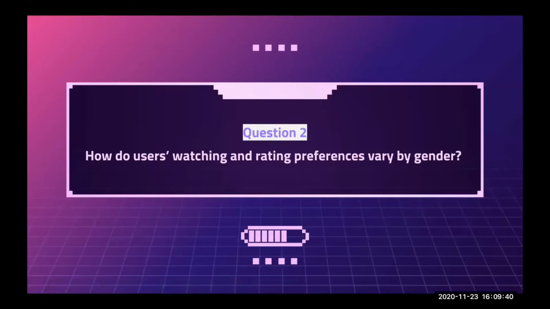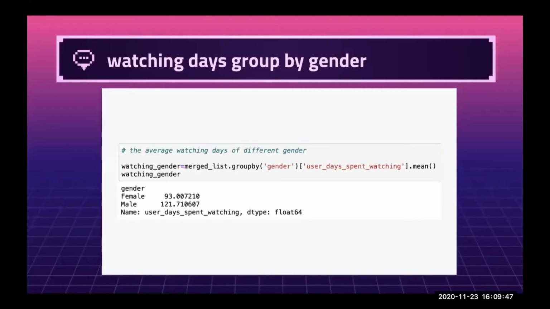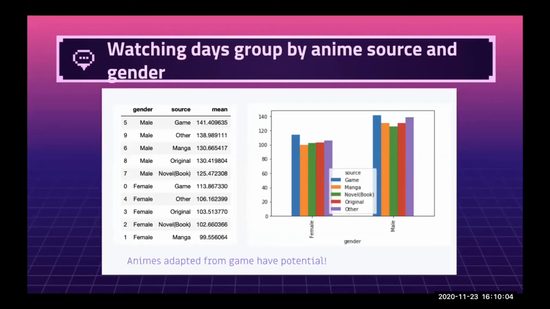In this part, I will analyze how users' watching and rating preferences vary by gender. First, for watching behavior, I group the users' days spent watching by gender, and we can see that males spend more days watching anime than females did. And then I also group watching days by anime source as well as gender. We can take a look at the chart.